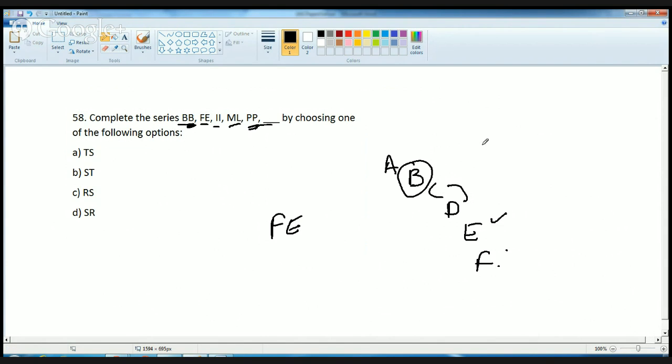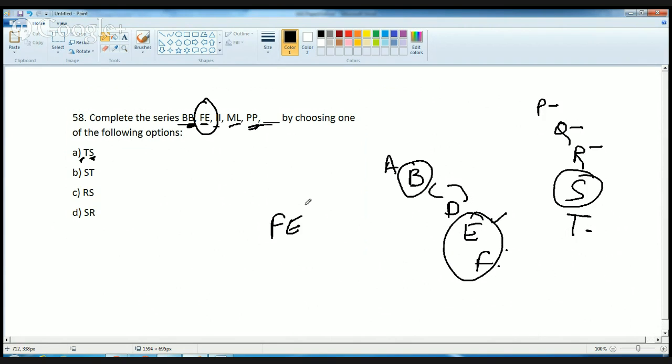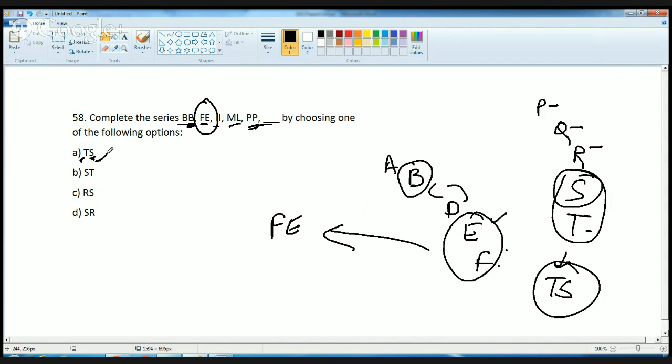Similarly, for PP: P, Q, R, S, T. After P you leave 2, so it's S, which would be the term towards the end, and T would be before that. So rather than ST, it becomes TS. The answer is TS.